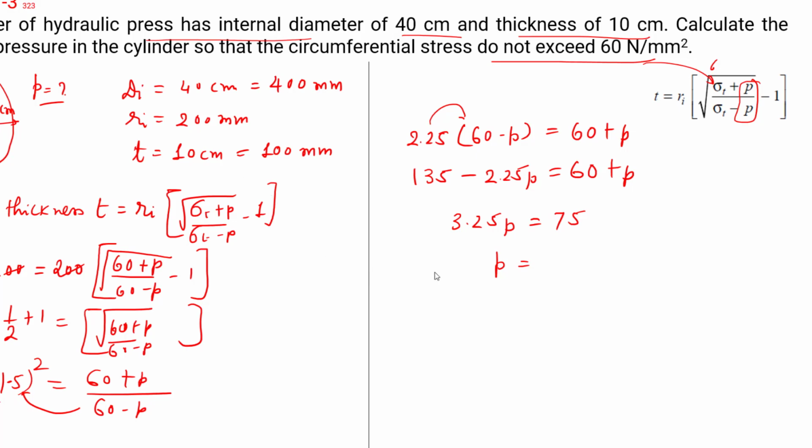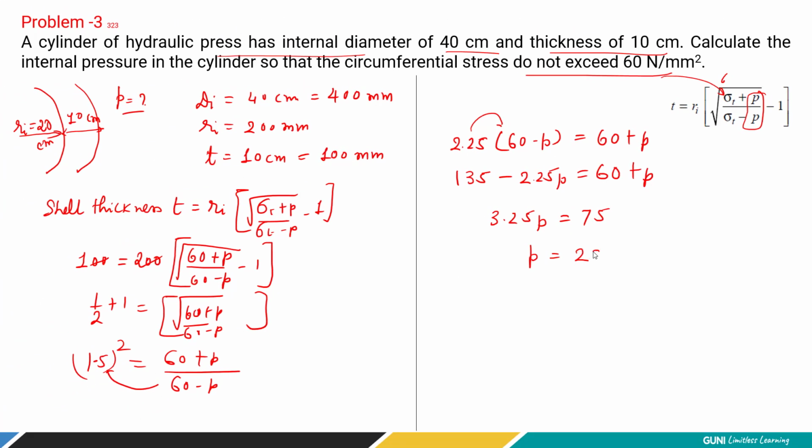23.07. Excellent. So the internal pressure is 23.07 Newton per millimeter square. I appreciate your response, right? So this is the internal pressure that is going to generate inside the hydraulic cylinder, as per the given data.